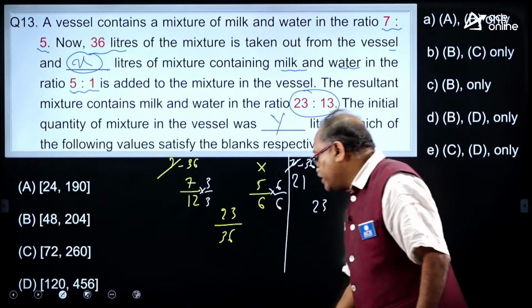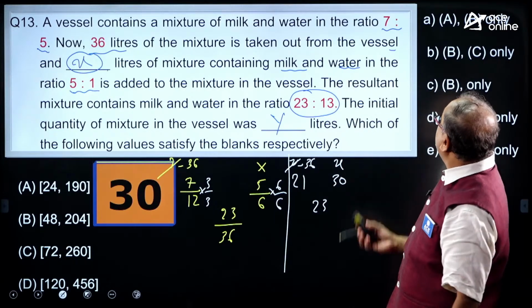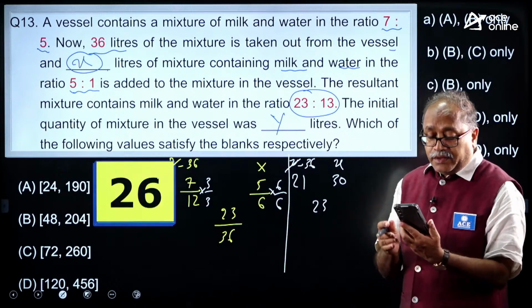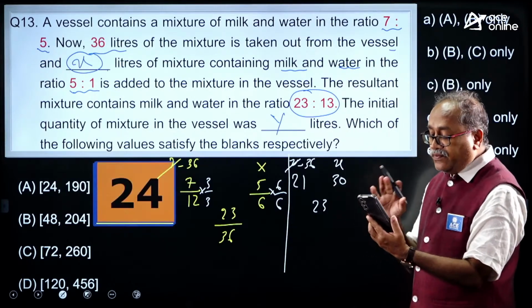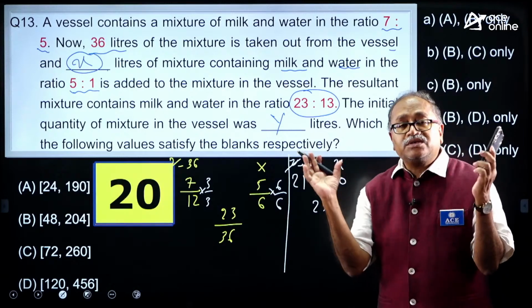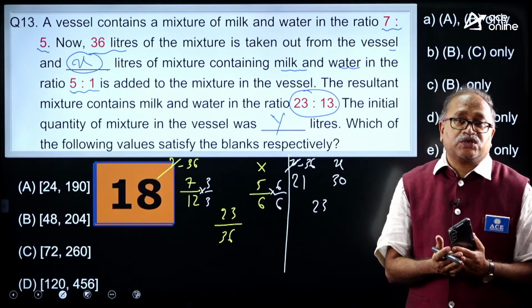Now your time starts, and here is your 30 seconds, my dear friends. If you keep working on questions like this, your conceptual understanding will expand.